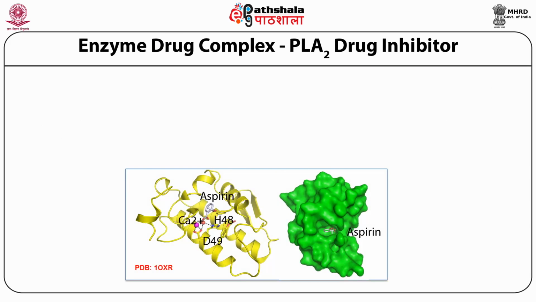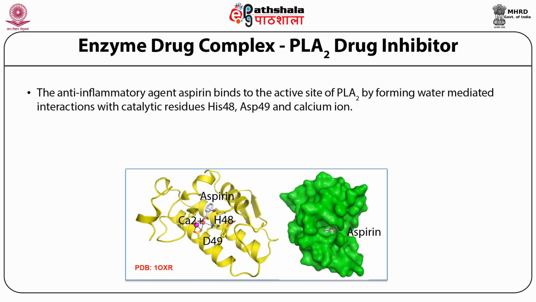Here we see the enzyme drug complex with aspirin. The anti-inflammatory agent aspirin binds to the active site of the PLA2 by forming water-mediated interactions with the catalytic amino acids histidine 48, aspartic acid 49 and the calcium ion. Here we see the cartoon representation where aspirin is shown in sticks in cyan color, the calcium ion is shown in blue color, and the active site amino acids histidine 48 and aspartic acid 49 are shown.